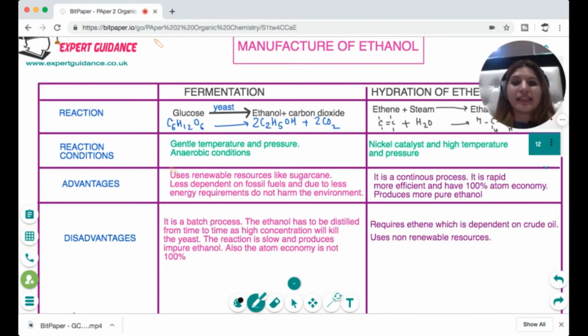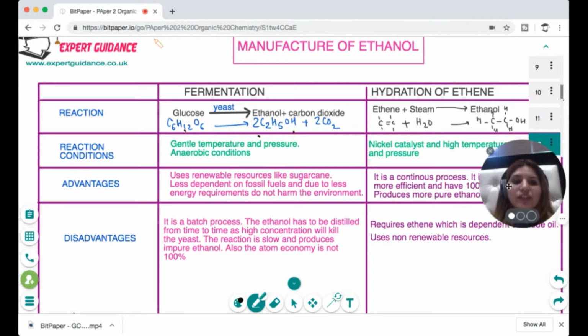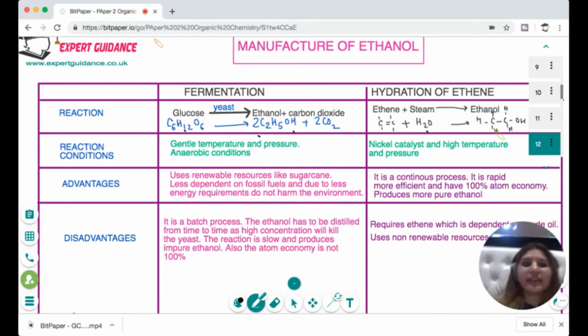Ethanol is an alcohol which we get either by fermentation of glucose, that is anaerobic respiration of glucose, or, as we have just seen, when you take ethene and pass it through water, you get ethanol. So that is hydration of ethene. Hydration of ethene requires a catalyst and high temperature and pressure, whereas for fermentation, we require gentle temperature and pressure. The advantage of fermentation is that since you're using glucose or plant-based sugar products, this reaction uses renewable resources, so it is less dependent on fossil fuels, does less harm and has lower energy requirements.